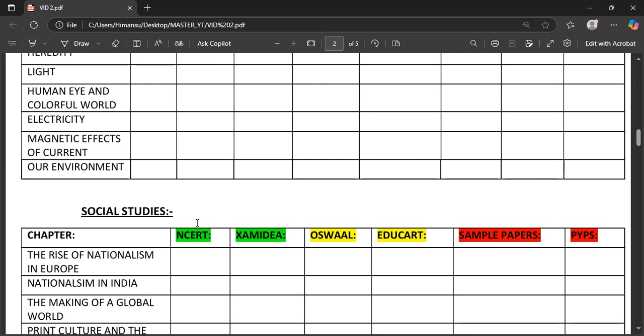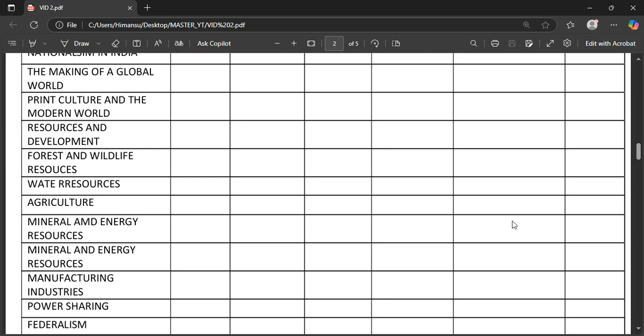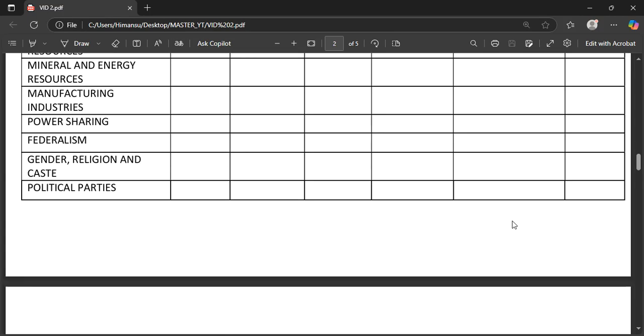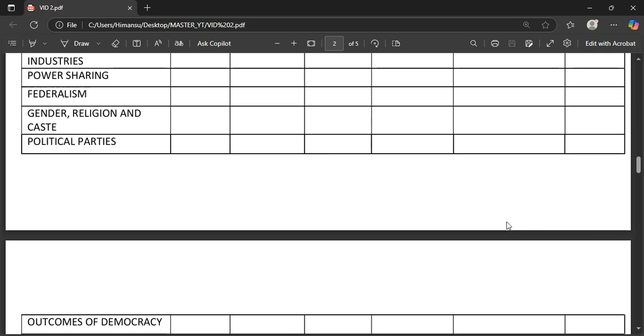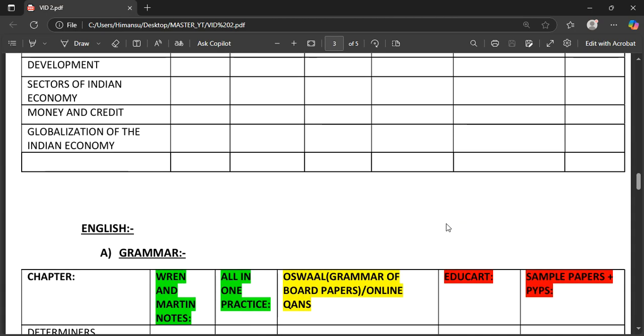Oswal, Educart, yes, you can just keep them in the middle, and if you want to drop one book, you can just drop Oswal from here, okay. And sample papers, previous year papers, very important. Let me tell you, focus in class, because in SST you can do a lot of question practice, but in the exam some questions pop up where you are going to put 100% or 200% of your brain, and a lot of concepts are going to be used.